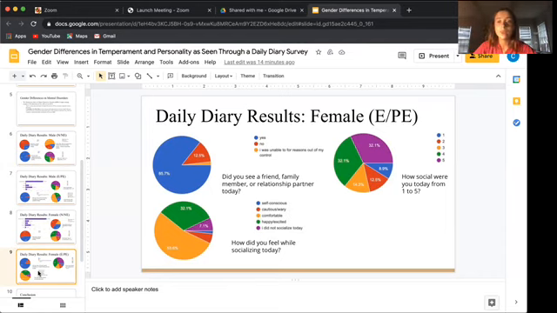And then when they were asked, how social were you today from 1 to 5, a majority, about 64%, said either a 4 or a 5. And only rarely did someone put a 1, 8% or 9% of the time. And you could see there's definitely a greater span of numbers with the females here than there were for the males.